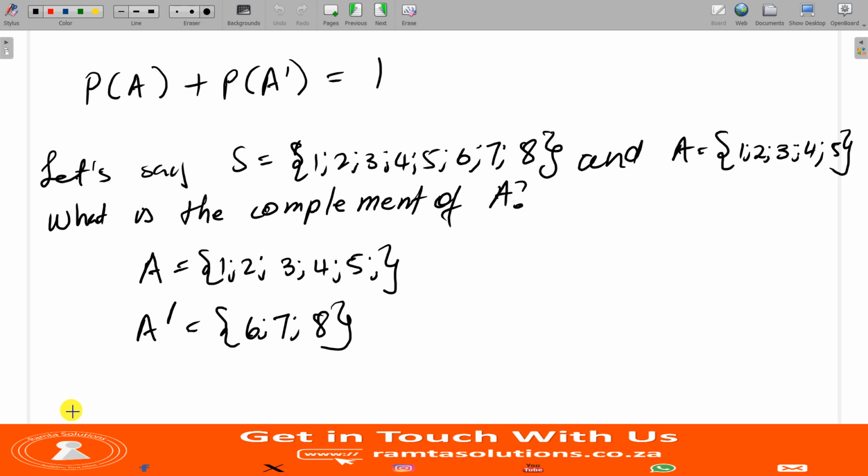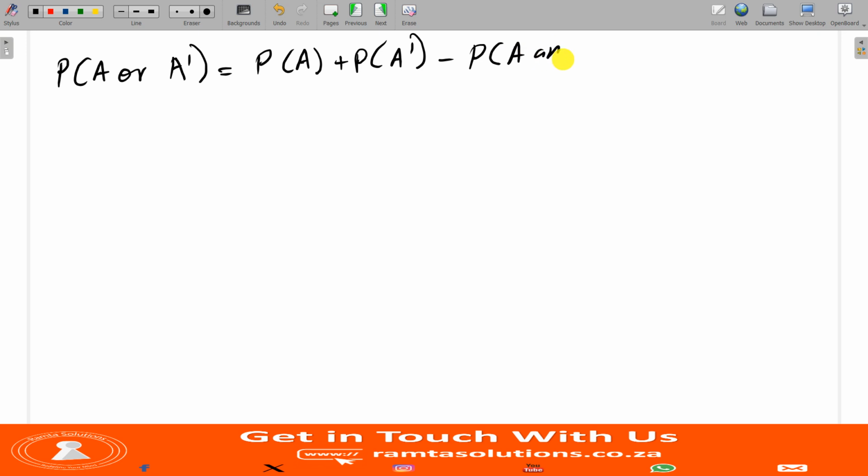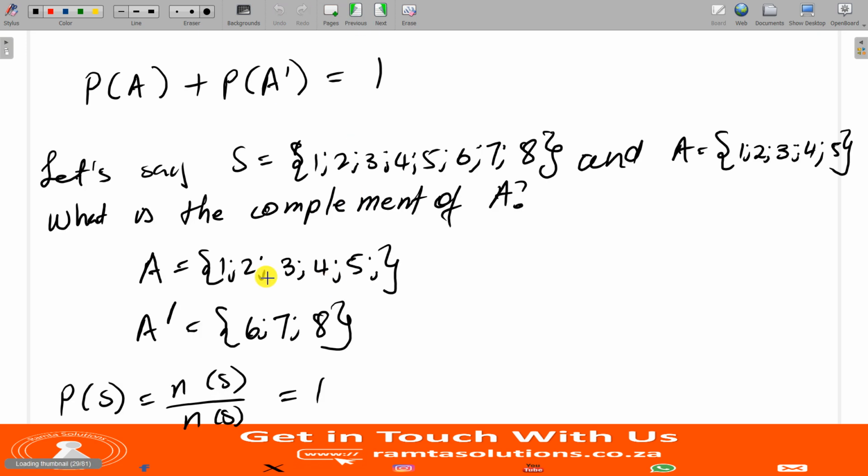The probability of a sample space is the number in the sample space over the number in the sample space, which is 1. Now, the probability of A or not A will be the probability of A plus the probability of not A minus the probability of A and not A. How many items do we have for A? 5.